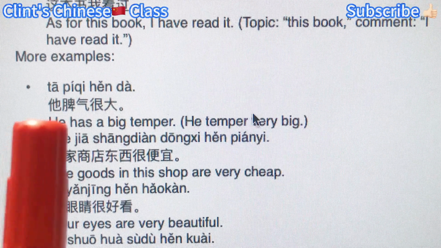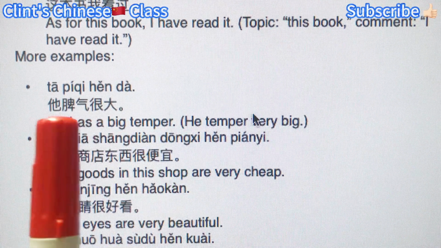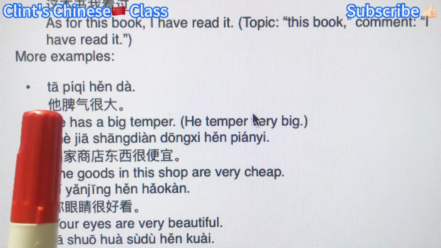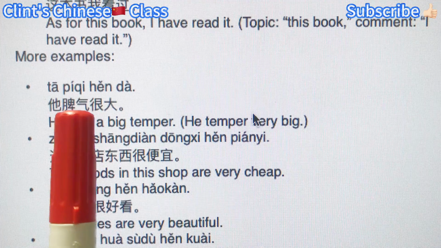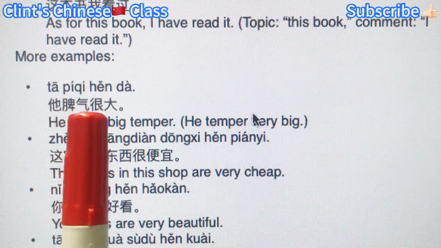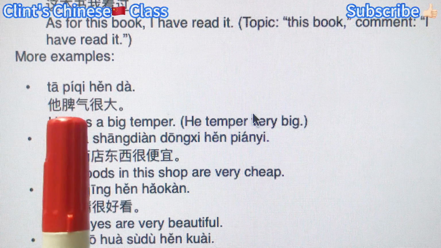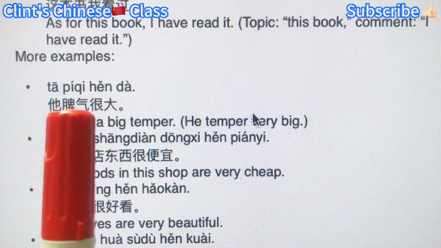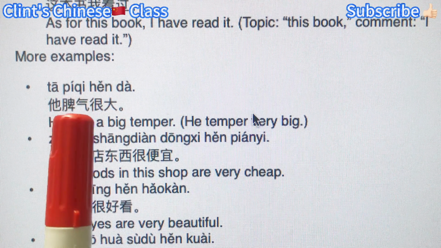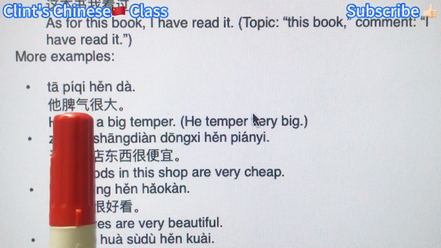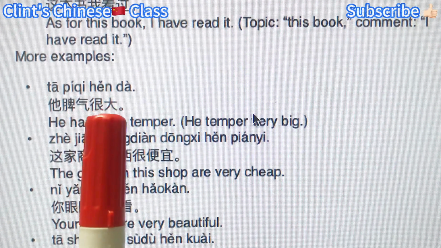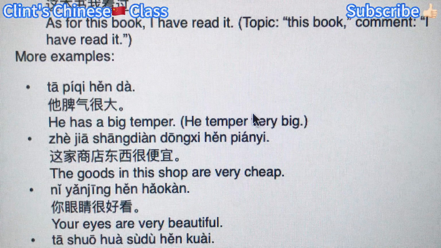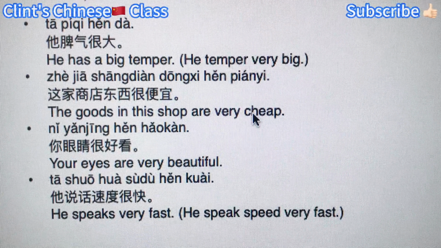Okay, next one. He has a big temper. The topic subject, 他, meaning he, and then the bigger predicate, 脾气很大. Inside this bigger predicate, we have the mini subject, 脾气, temper, 很大, very big, as the mini predicate. Okay. Next one.